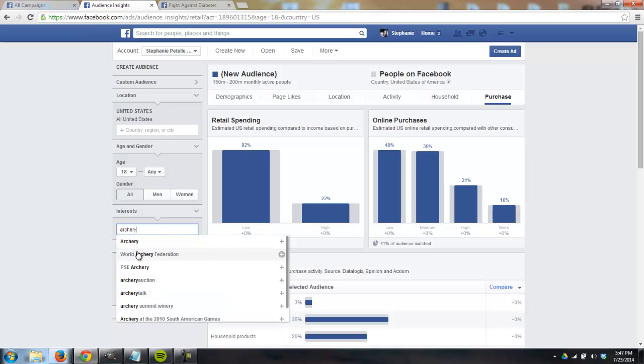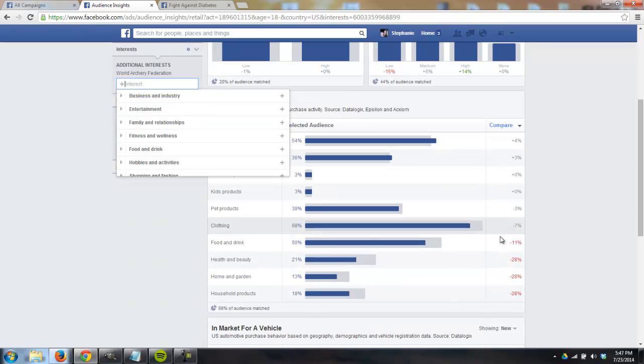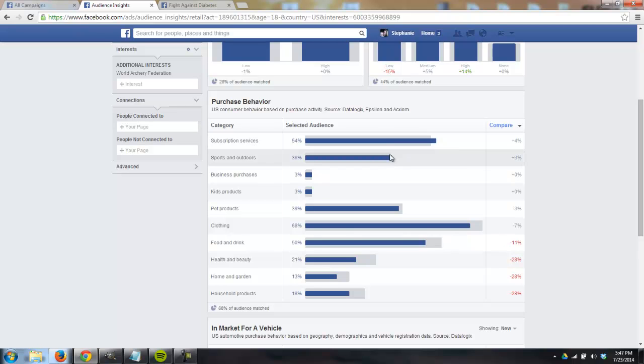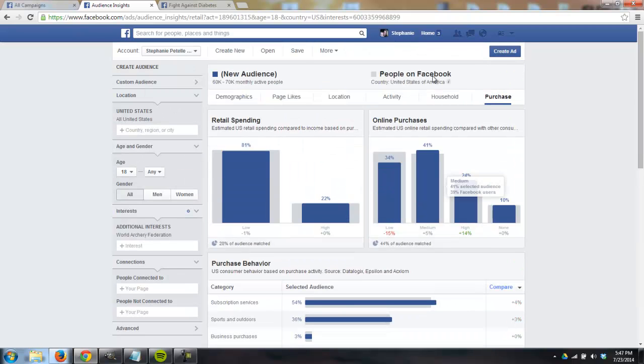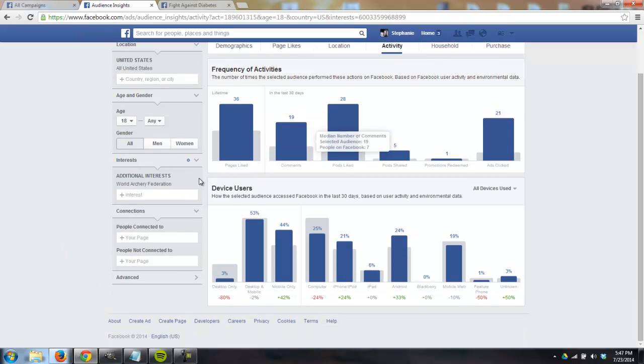Let's see, archery, World Archery Federation, 60 to 70,000. They do way more online purchases than our vegans. So in the medium range, that's really good. They're buying a lot of clothing and a lot of, what is this, subscription services. That's good as well. Activity, 21 ads clicked. That's really good. So this is another quality niche to go after. Archery. This is how you can kind of look at it.